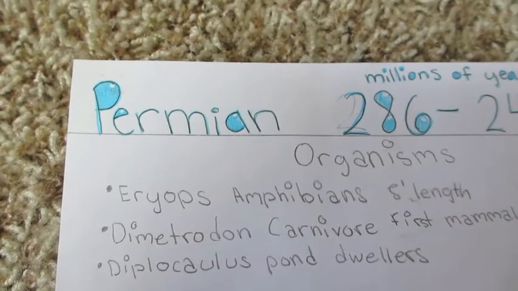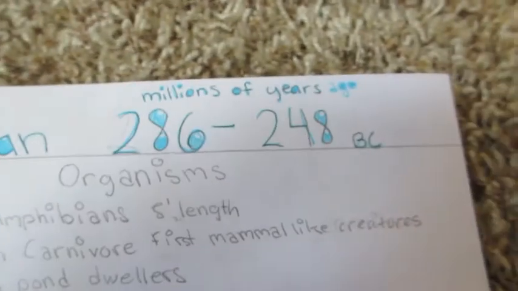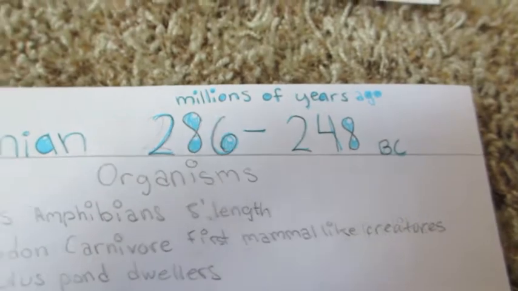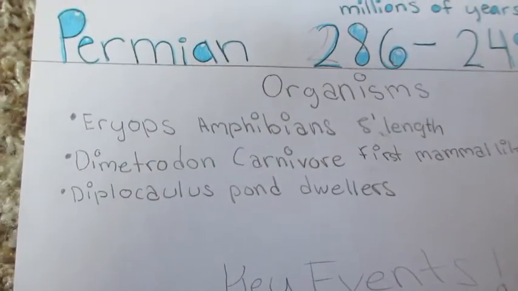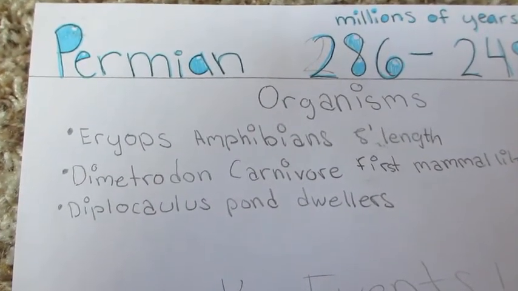The last period is the Permian period. It went from 286 to 248 million years ago. The organisms were the Europs, amphibians that were 5 feet in length.